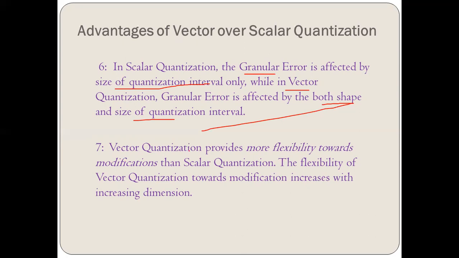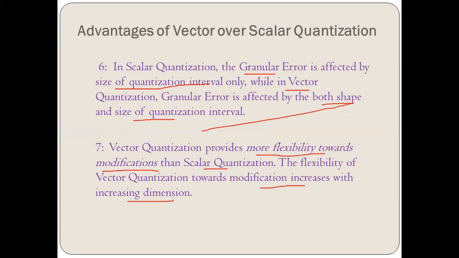Next, seventh point, vector quantization provides more flexibility towards modifications than scalar. This flexibility towards modification increases with increasing dimension. If we increase the L dimension, we can increase the modification.